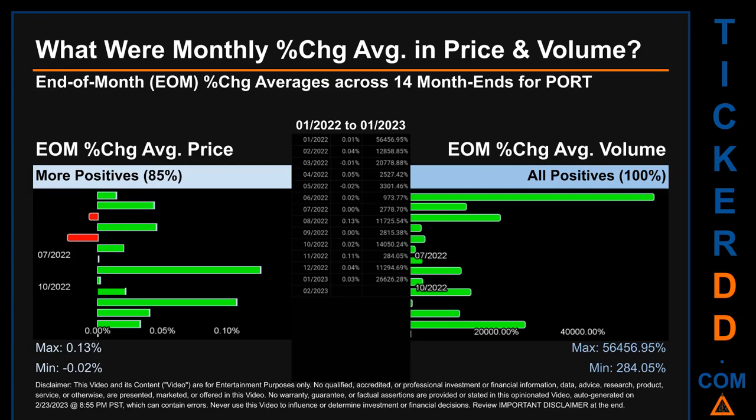That is 100% of month ends saw a positive percentage change in average volume. Price saw an end-of-month max of 0.13% in average percentage change along with a minimum of minus 0.02%. For volume, the maximum and the minimum monthly percentage change were respectively 56,456.95% and 284.05%.